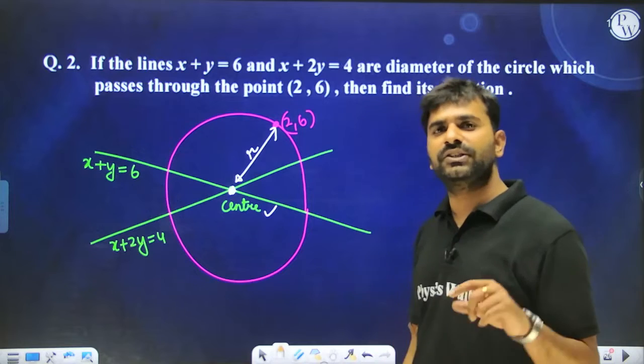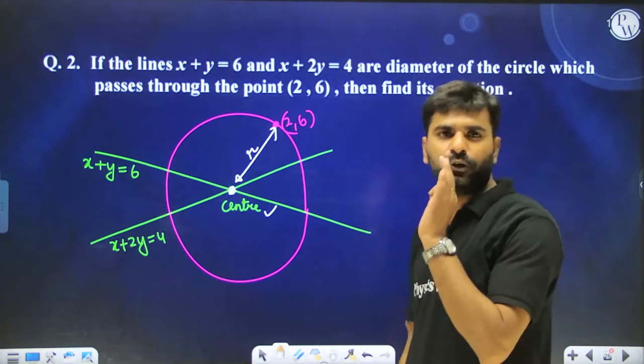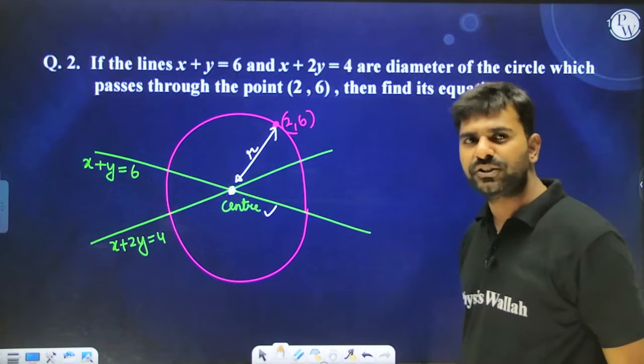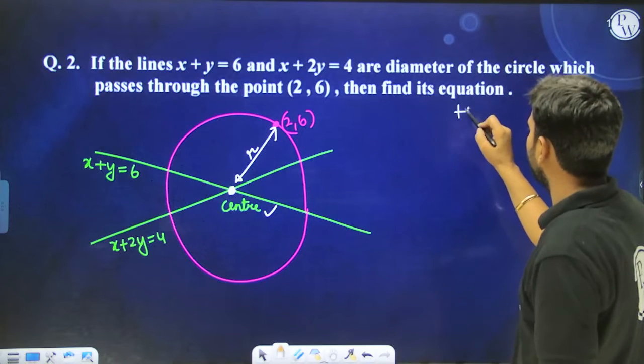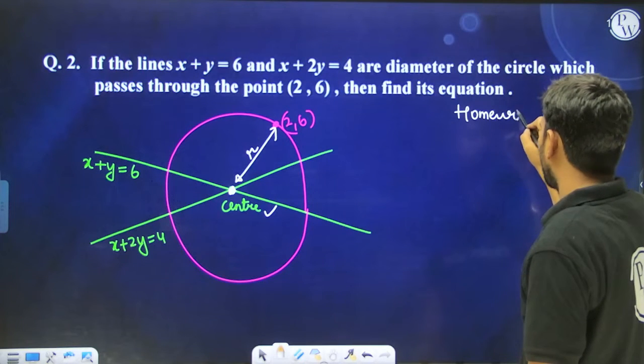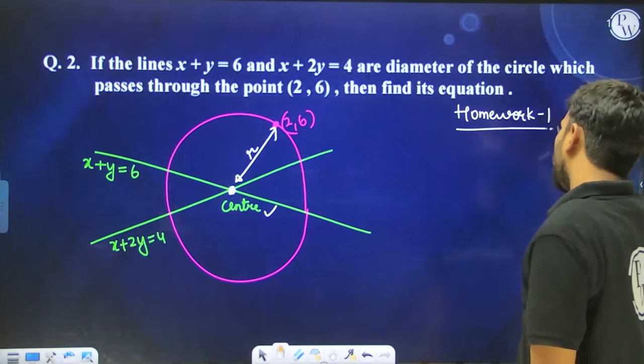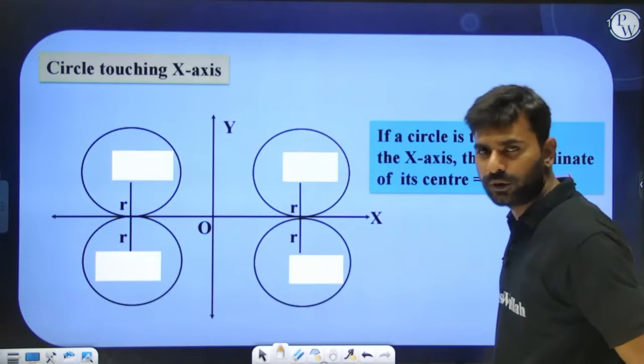If you have both of these things, can you write down the equation of the circle? Everyone do let me know. So can you guys do this question on your own now? Yes. So I'm giving you this part of the question as homework. I'm calling it homework number 1. I hope you will be able to do this without any difficulty.